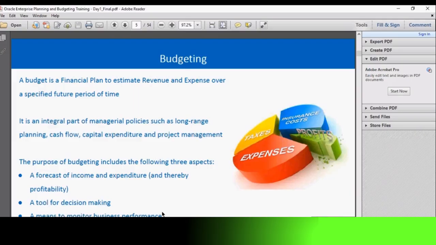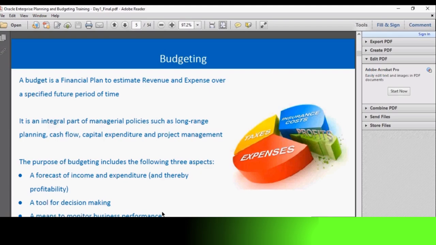When we look at the purpose of budgeting, it includes three aspects. A forecast of income and expenditure. So it basically forecasts the future income, that is revenue, and expenditure, the difference of both being net profit or net loss. So it helps to foresee future profit or loss. The second one would be a tool for decision making.